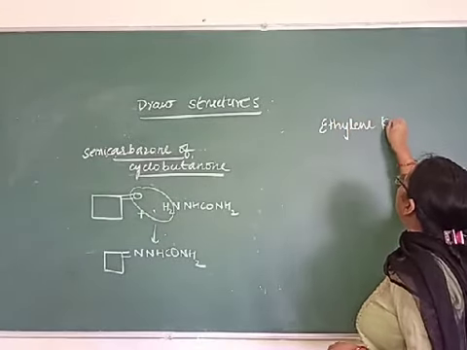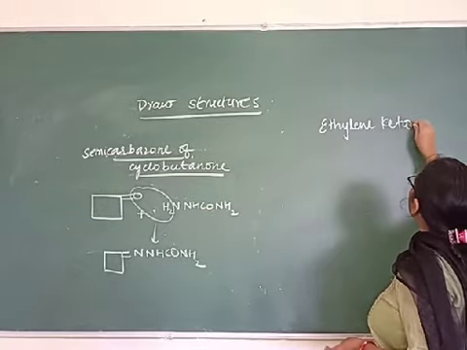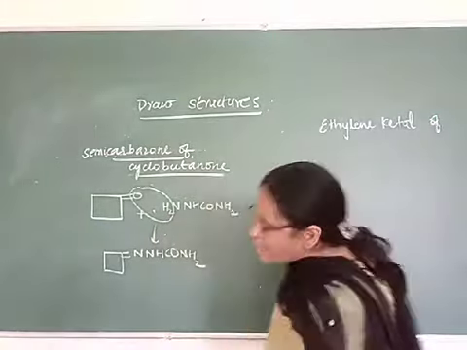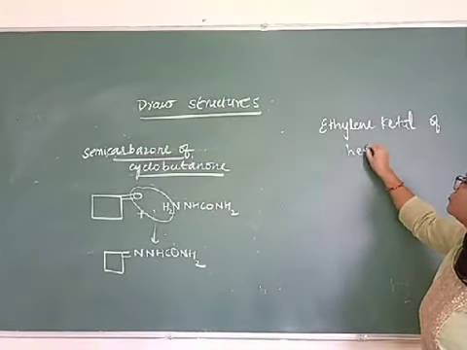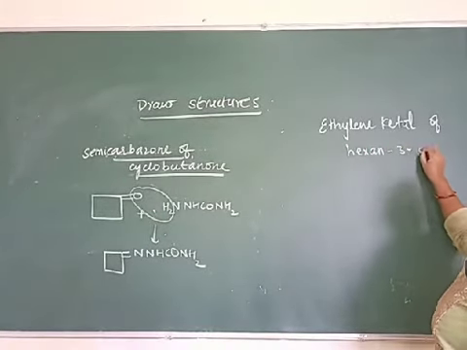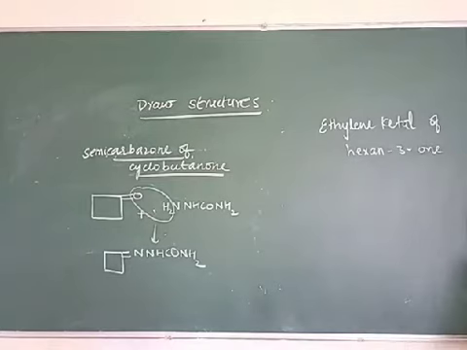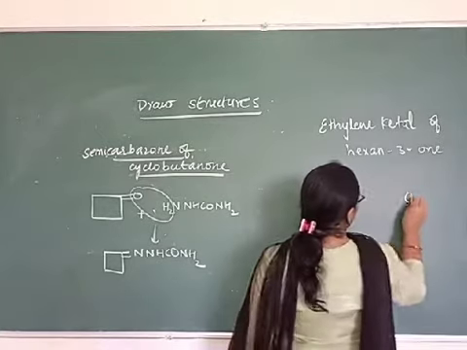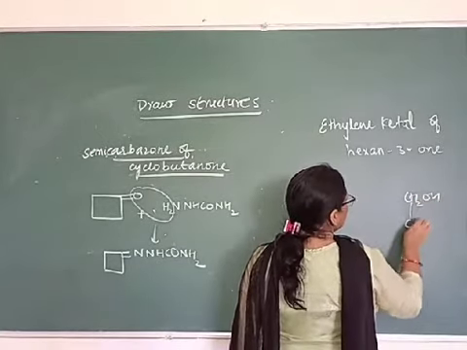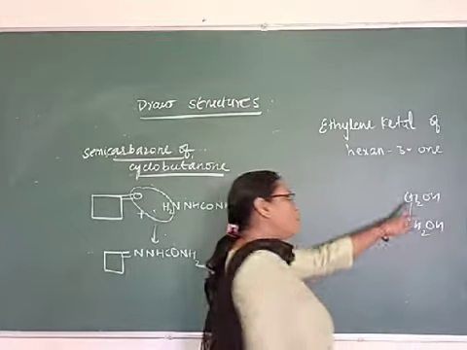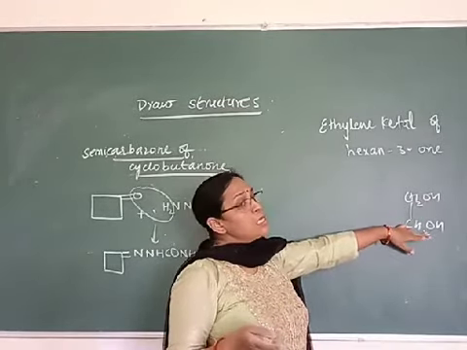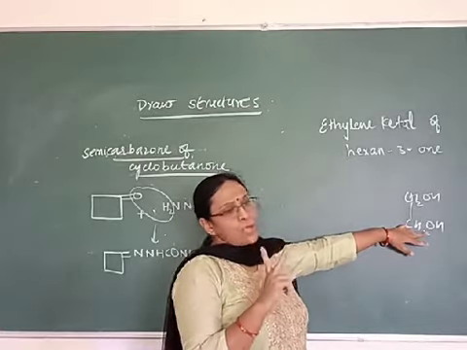Ethylene ketal of hexane-3-one. Ethylene ketal means we have to treat it with ethylene glycol. Ethylene glycol is CH2OH, CH2OH. For ketal, we have to take dihydric alcohol only. What is dihydric alcohol? The alcohols in which we have two hydroxyl groups.